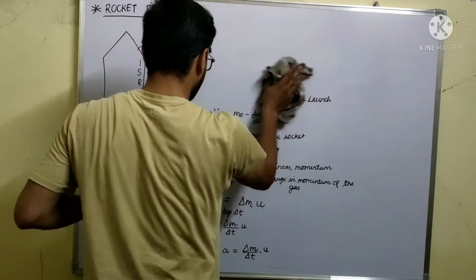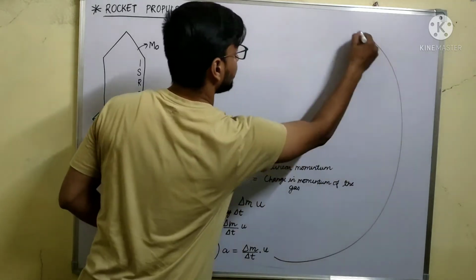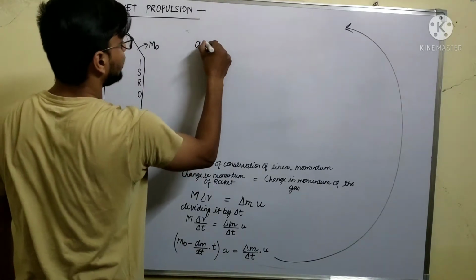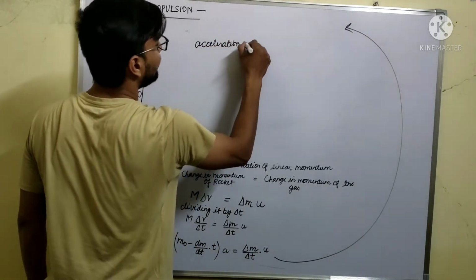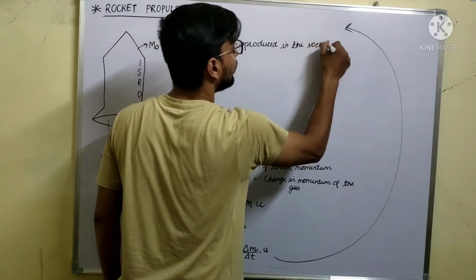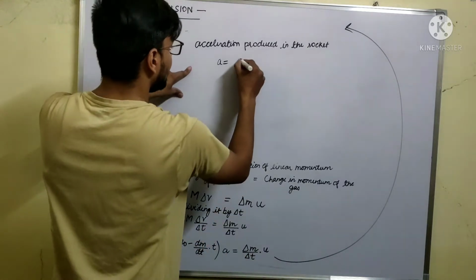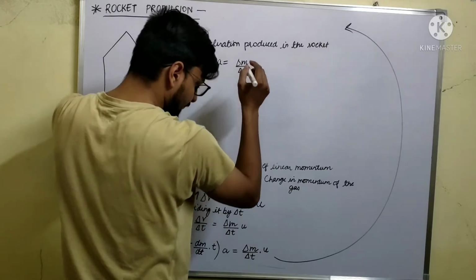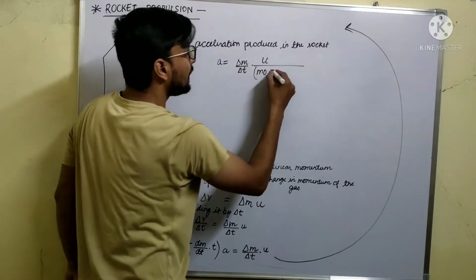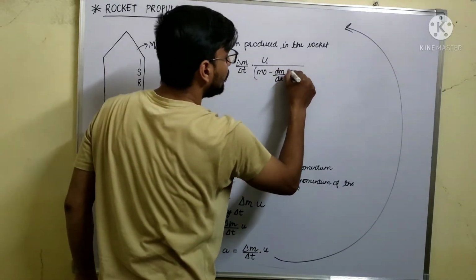तो अब ये बन जाएगा, now this will become, अब this whole term will go to the denominator part. तो यहां से acceleration produced in the rocket will be a is equal to ये पूरा टर्म कहाँ आ गया इसके डिनोमिनेटर में. तो ये हो जाएगा डेल्टा m बाय डेल्टा t into u upon m naught, that is the initial mass of the rocket, minus dm by dt, that is the rate of burning of fuel, into time t.